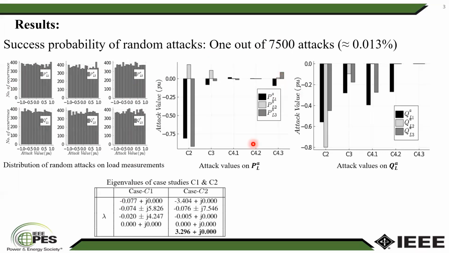Case study C2, in which the attacker was implementing random attacks. Then case study C3, in which the attacker has full knowledge of the power system and also has full access to all load measurements. And case study C4.1, in which the attacker has access to only 2 of the load measurements, C4.2, in which the attacker has access to only one of the loads, and C4.3, in which the attacker can inject false data attacks only into the active load measurements.